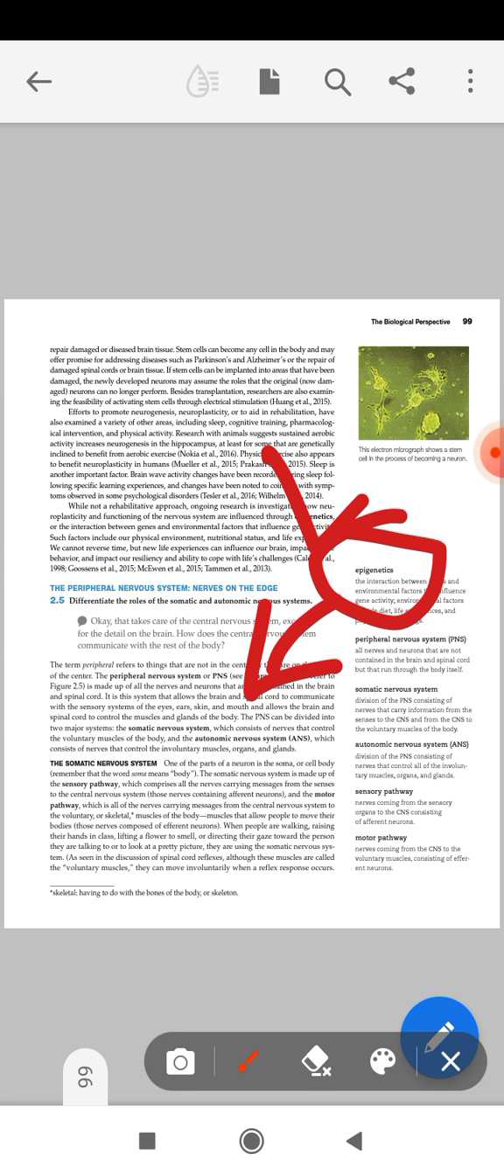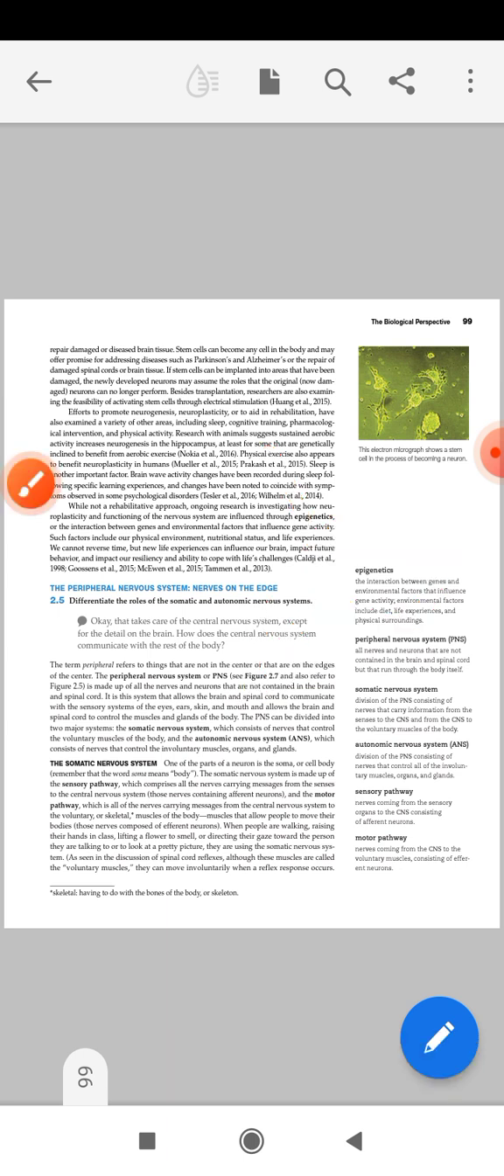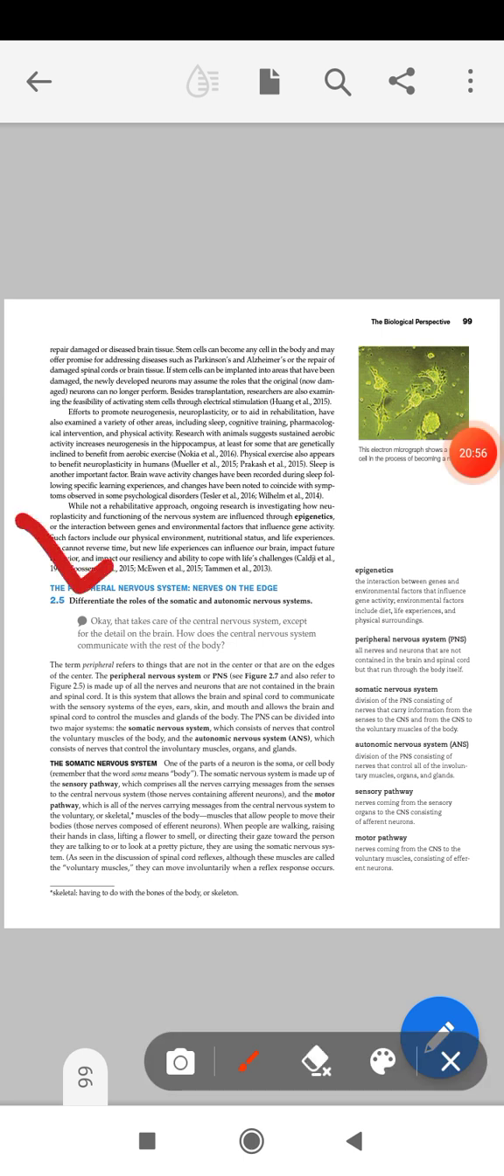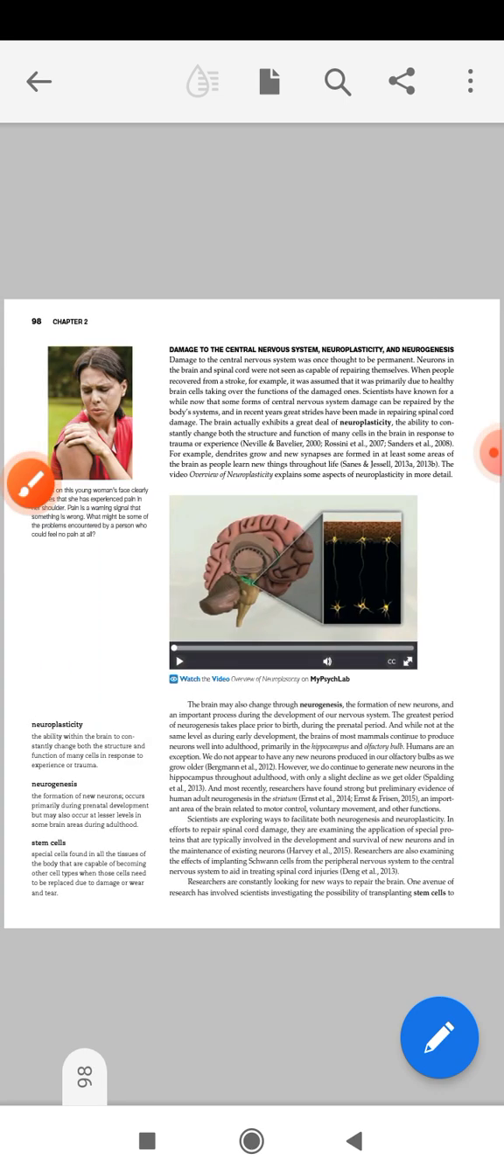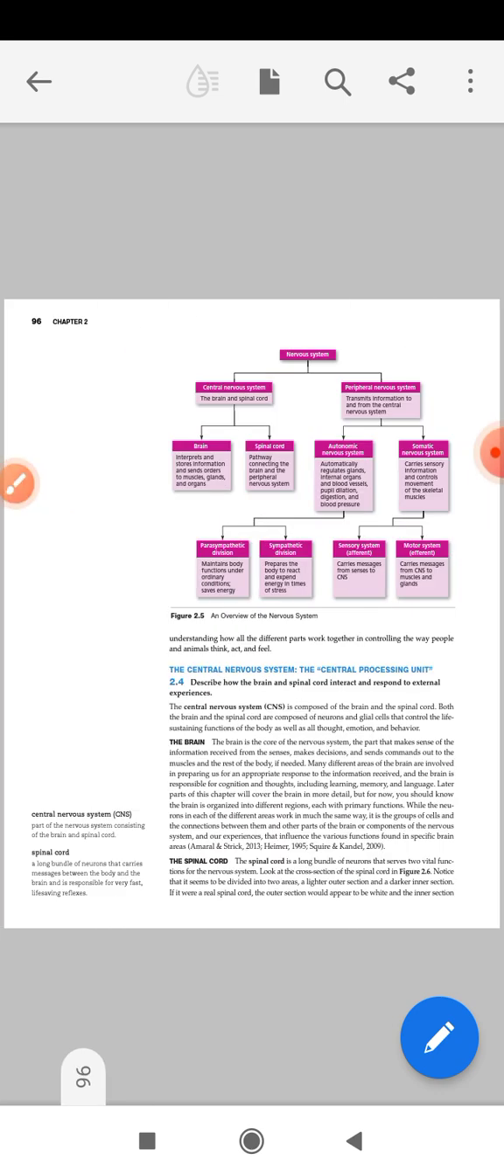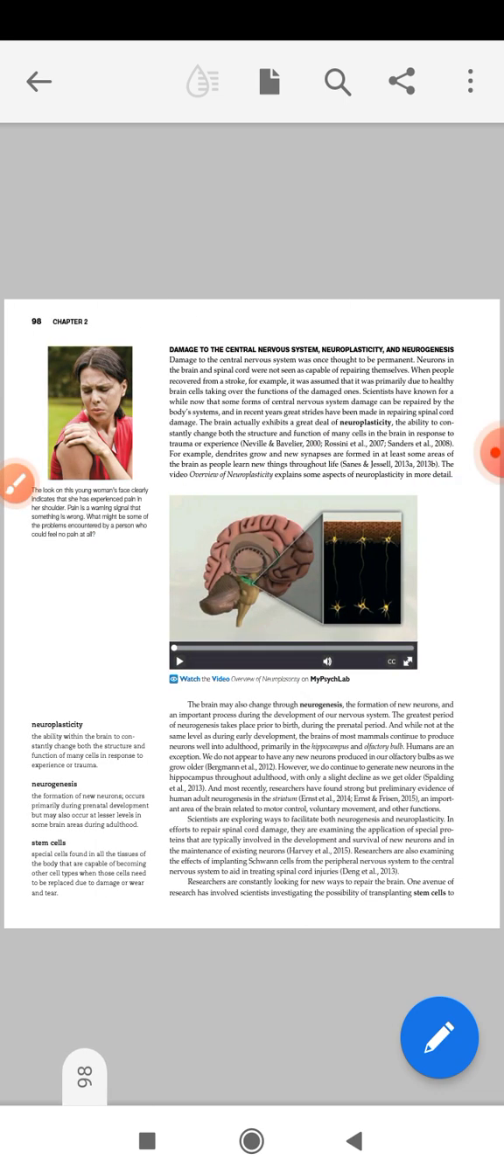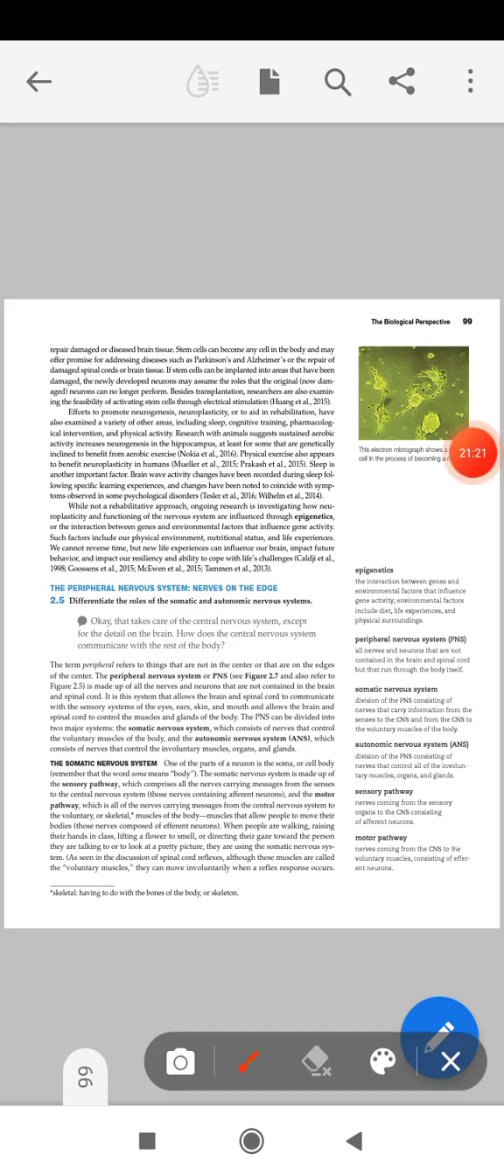Next one is the peripheral nervous system. Remember we have left the brain, which will be discussed further in this class after the endocrine system is over. Now the peripheral nervous system consists of the somatic nervous system and the autonomic nervous system. Let me show you again. So firstly we are going to discuss the somatic nervous system.